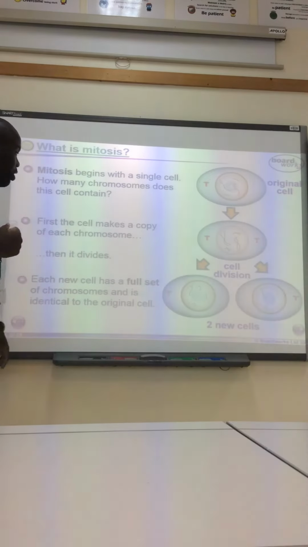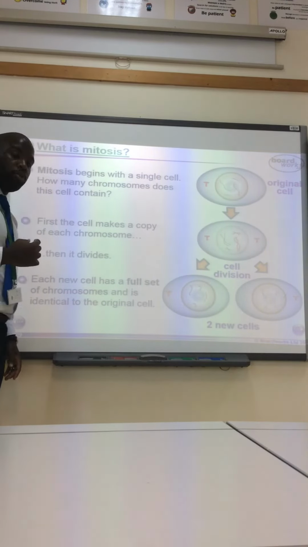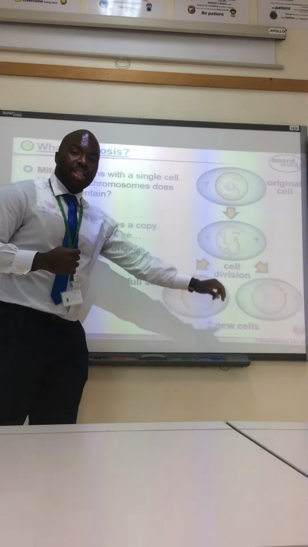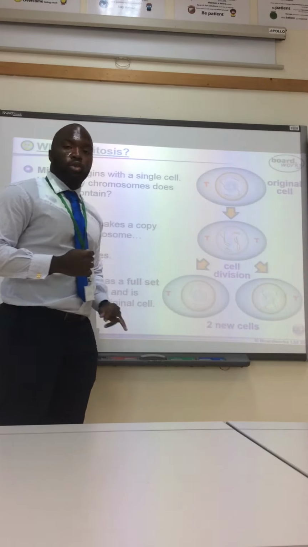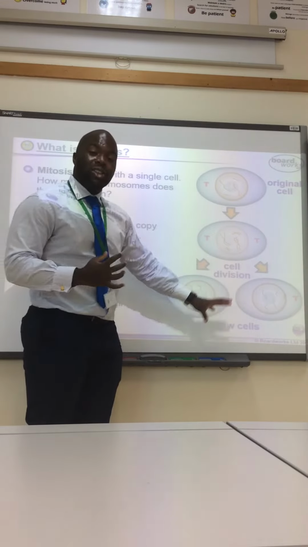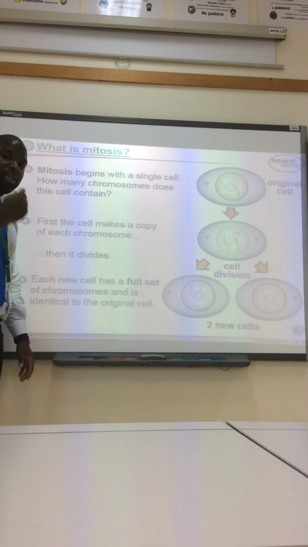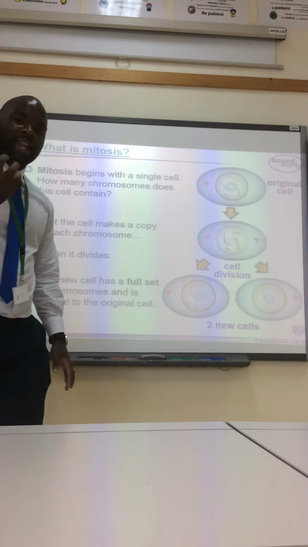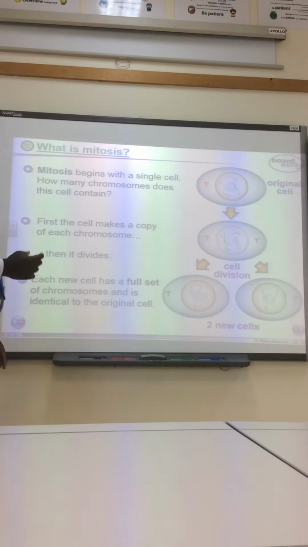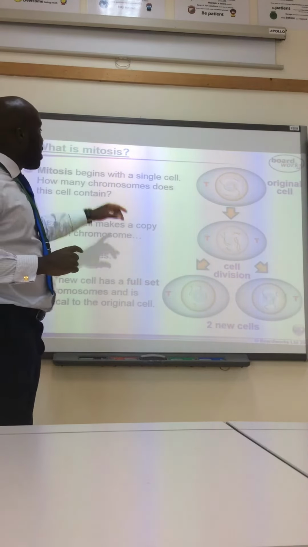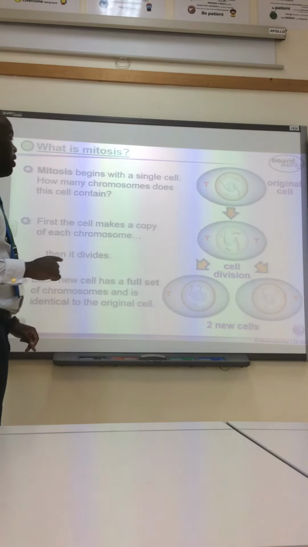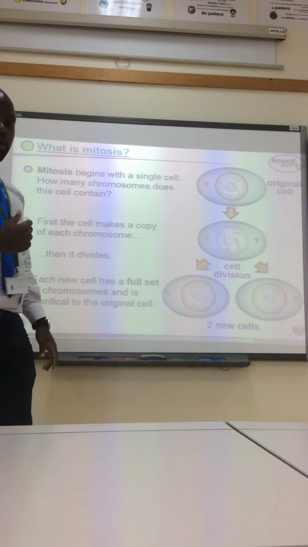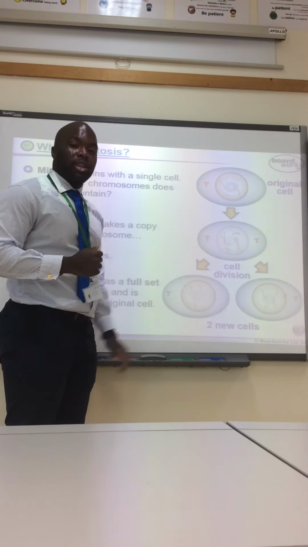Now, the process of mitosis is for one cell to produce 2 identical cells. So these cells are clones of the original cell. They contain the exact genetic material. Okay, and there are things that need to go on for this to happen, and that's what we're going to look at. So mitosis is the process of one cell making how many? 2. Excellent. So let's look at what actually happens for us to get 2 identical cells.